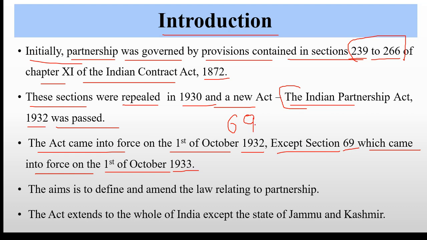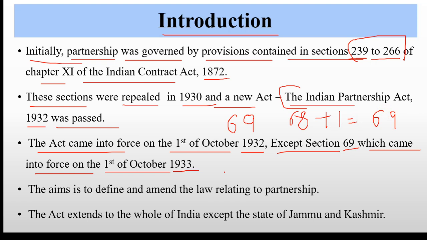Before 1933 there were only 68 sections, and in the year 1933 one more section was added. That's why in total there are 69 sections.